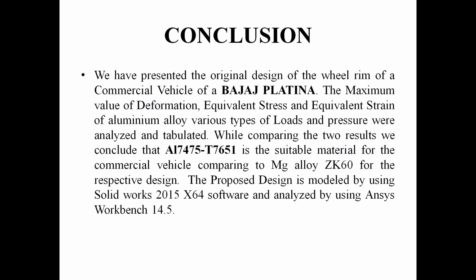From that, we have concluded. We presented the original design of the light-weight commercial vehicle, the Bajaj Platina. The maximum values of deformation, equivalent stress and equivalent strain of the aluminum alloy under various loads and pressures were analyzed, calculated, and tabulated. While comparing all the materials, we concluded that AL7475 T6751 is the suitable material for the commercial vehicle, compared to the existing alloy 201.0 T43 and previous materials like MG alloy ZK60.